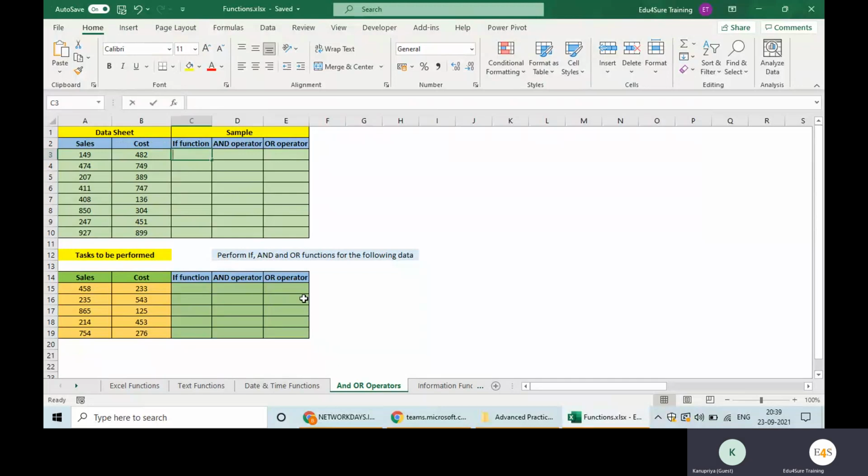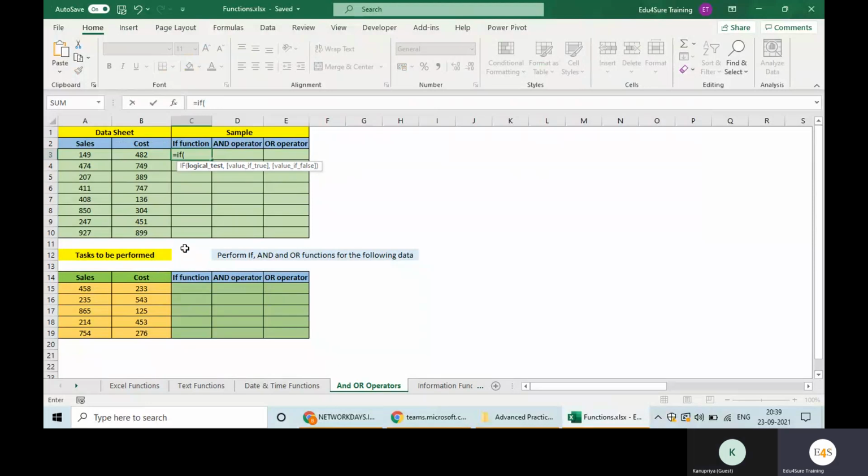Basically, we use the IF function for nothing but to check some logical test. It has three arguments. The first argument is always the test, the condition we need to check. The second argument is the value you want if this condition turns true. The third is the value you want if the condition turns false.